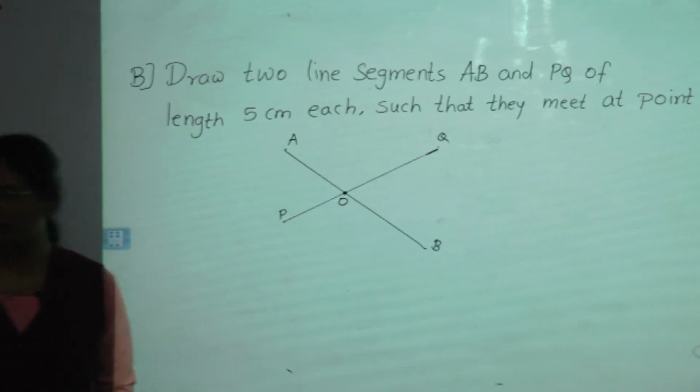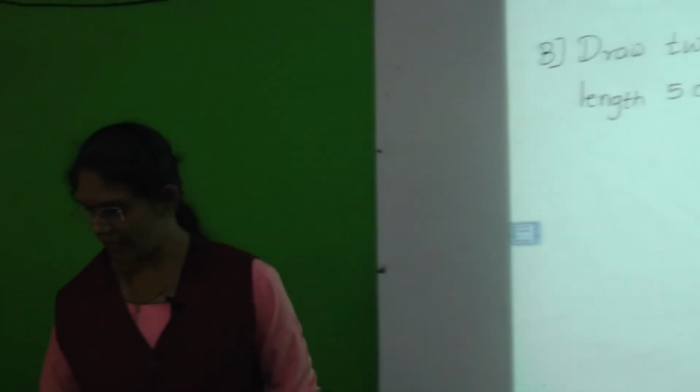So here we have completed exercise 4.2, two questions, question number A and question number B. Students, in that exercise one more question is there, C, that you have to solve on your own. So today in this way we have completed our exercise 4.4 and exercise 4.5. Thank you.